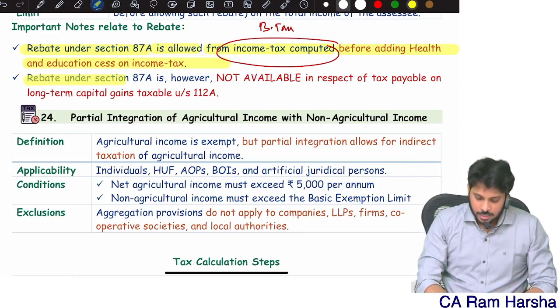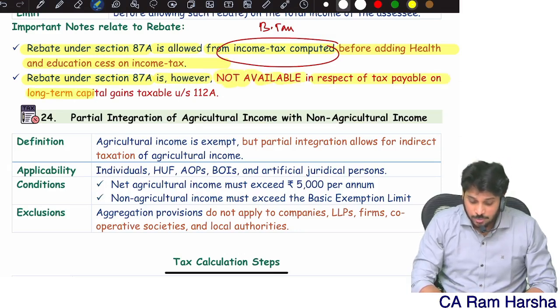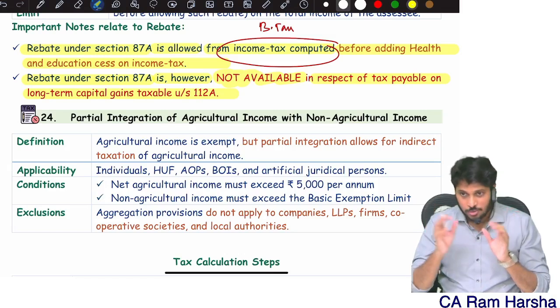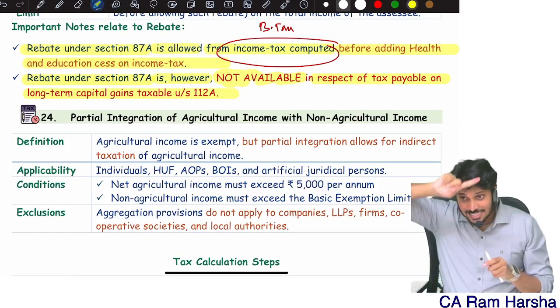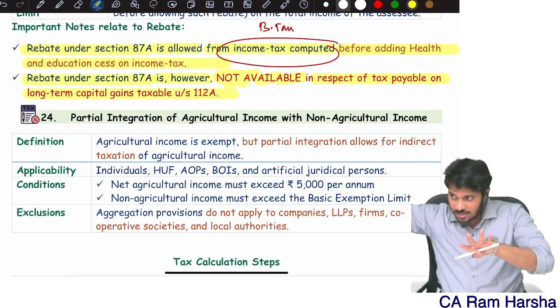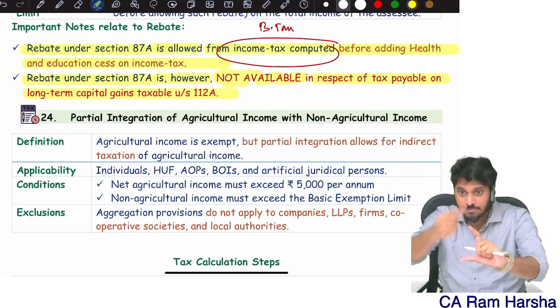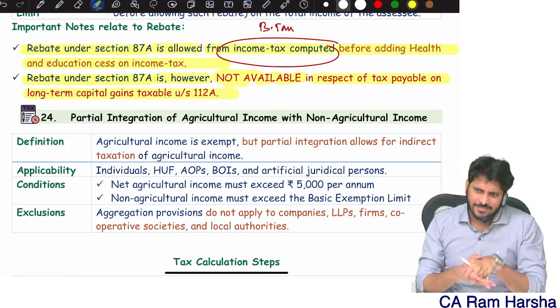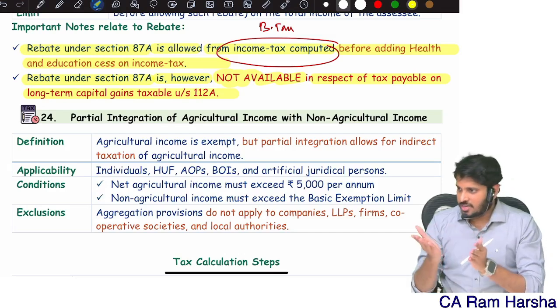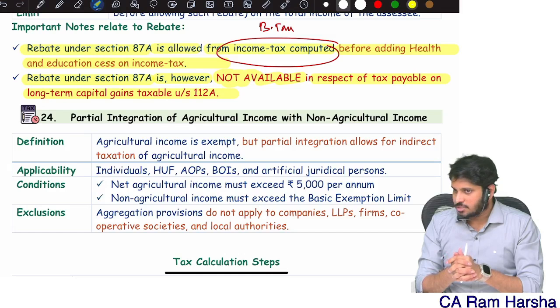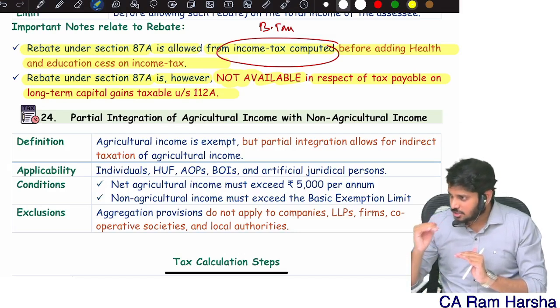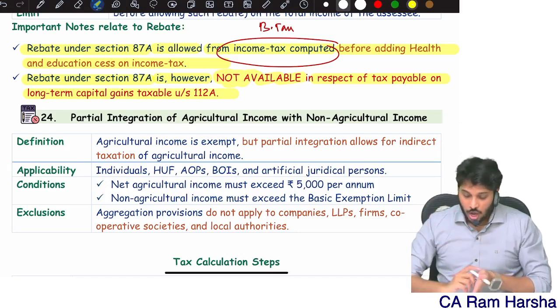Point number 2. Rebate under 87A is not available in respect of tax payable on long-term capital gains under section 112A. Suppose my basic tax amount consists of tax related to 112A, I will eliminate that from the basic tax. On the balance basic tax, maximum that much only I can claim rebate. After claiming rebate, can my tax liability be negative? Exactly. After claiming rebate, the tax liability will be either zero or some positive figure.